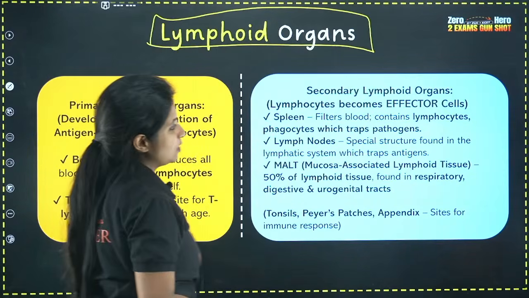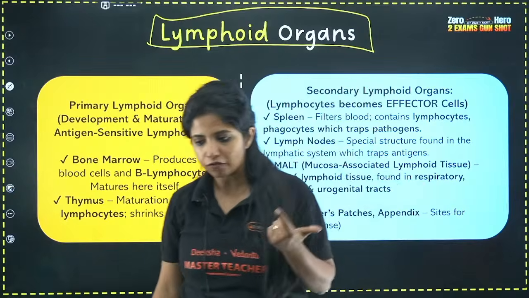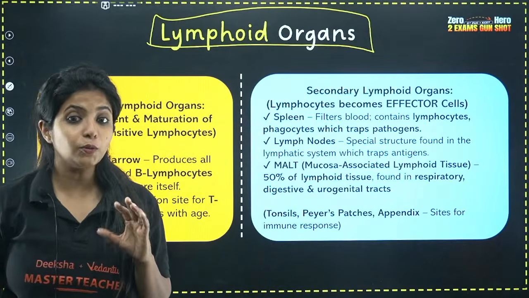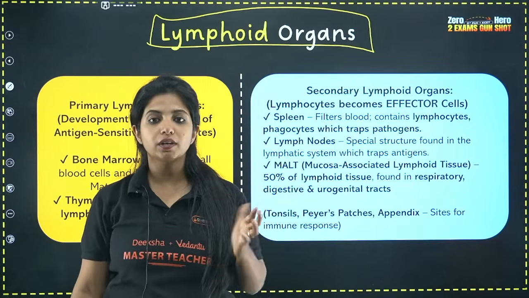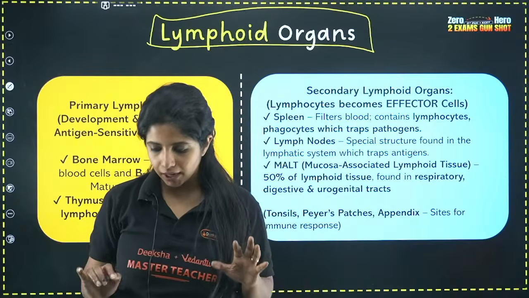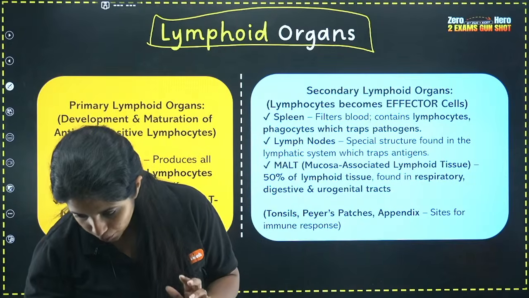So now going ahead with the next and the most important thing, that is lymphoid organs. For KCET, you have not got questions from lymphoid organs, but when you talk about PU2, you have got questions multiple times on the basis of this: what are lymphoid organs, what is primary, what is secondary, and things like that. So I'm going to explain that as of now.